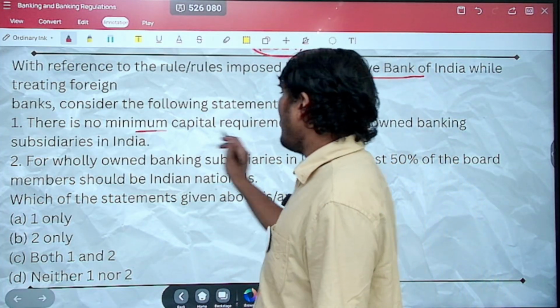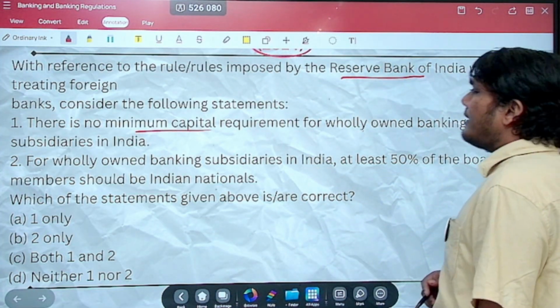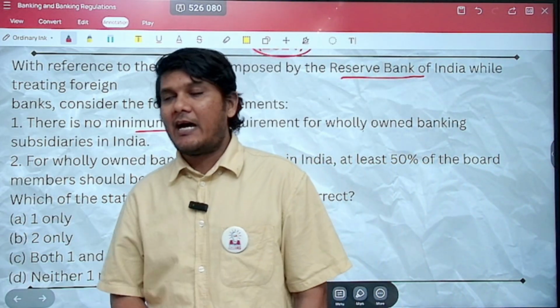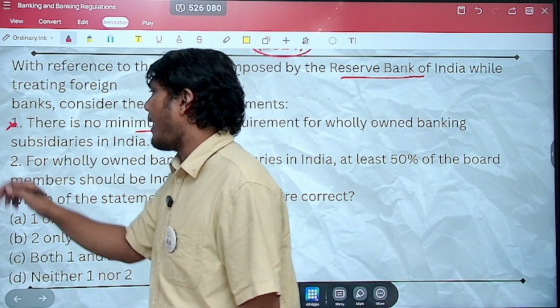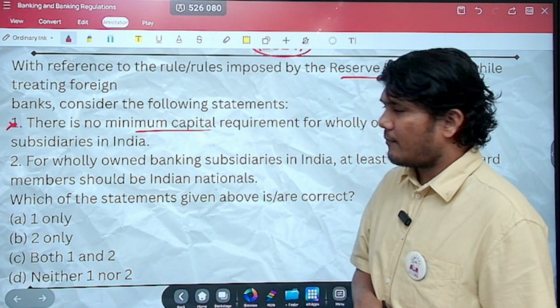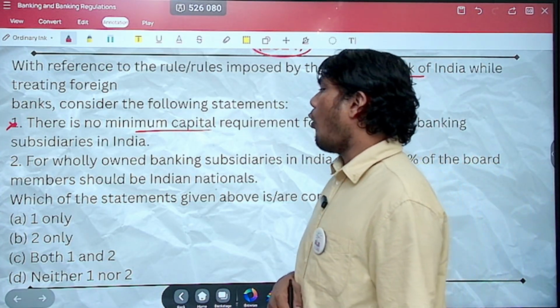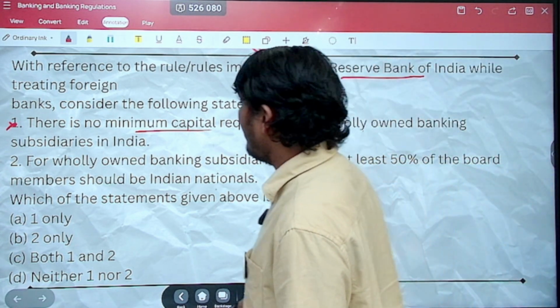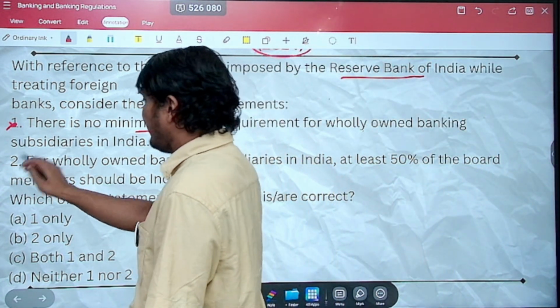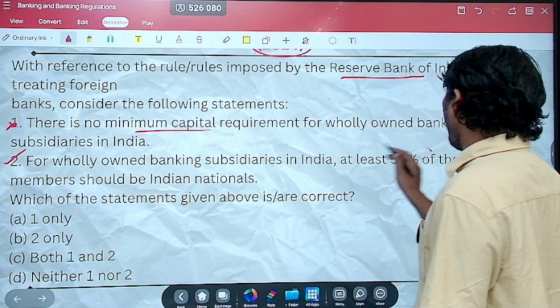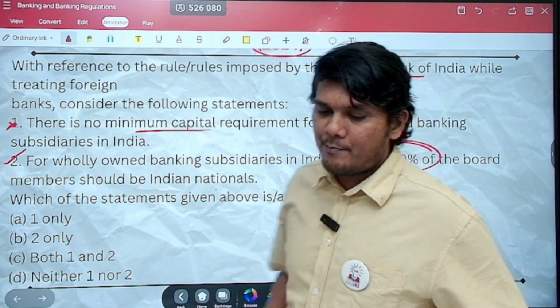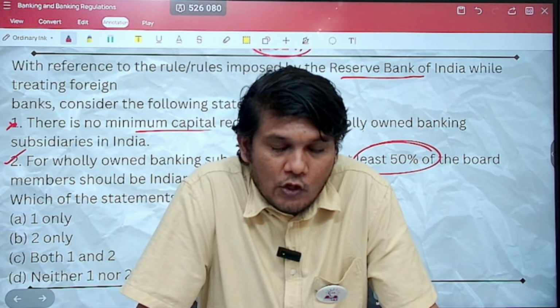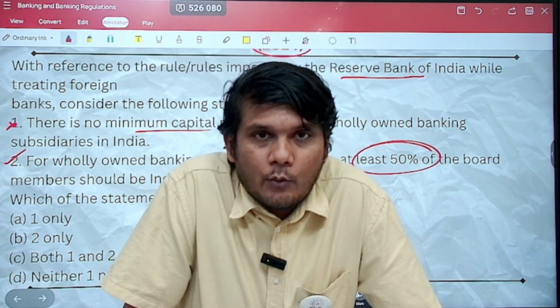There is no minimum capital requirement for wholly owned banking subsidiaries in India. Incorrect. There is a requirement, minimum capital requirement. Statement 2. For wholly owned banking subsidiaries in India, at least 50% of the board members should be Indian nationals. That is right. There is a requirement of at least 50% of the board members being Indians. So again, it was a factual question.